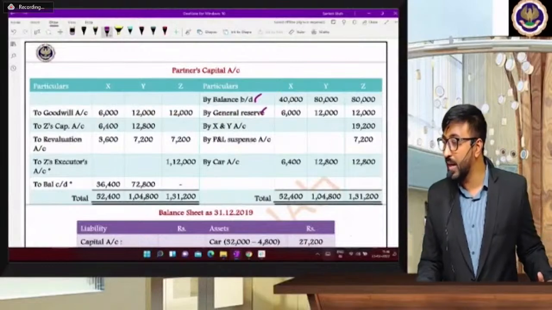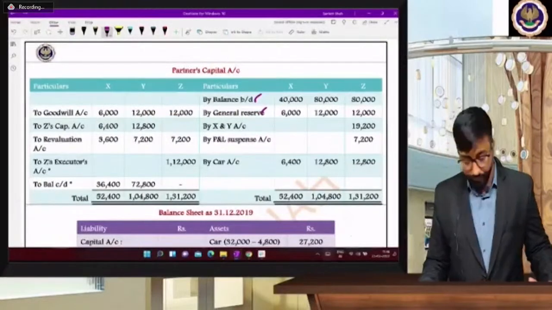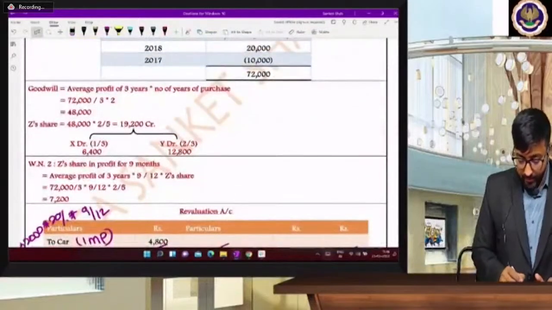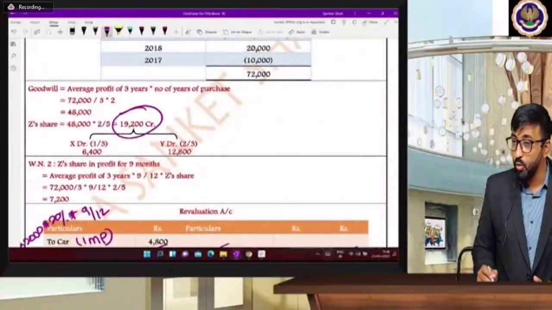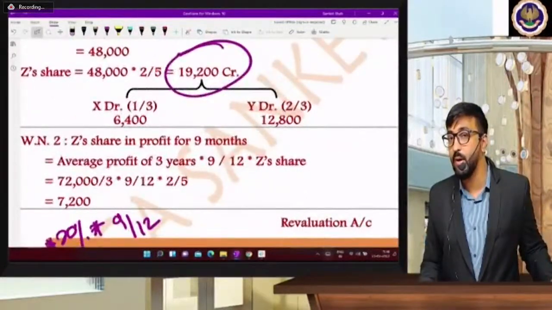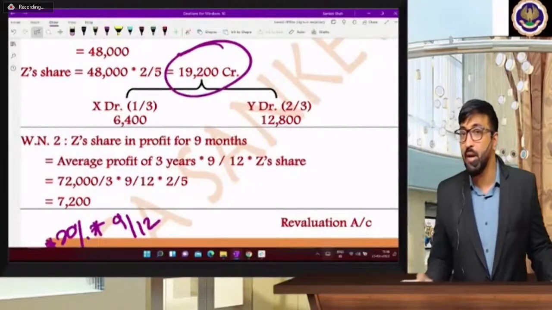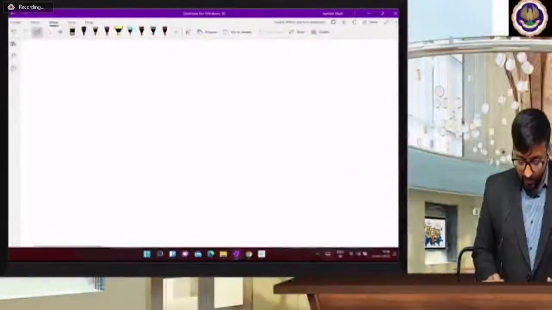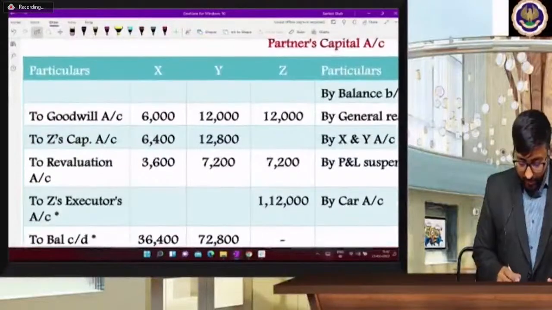Now, beta, goodwill adjustment. We have done the goodwill adjustment in working note 1. Who is getting this share? Z. Z is getting 19,200. And who will bring this share in the gaining, losing ratio? X and Y, 6,400 and 12,800. So whose account is debited? X and Y's accounts are debited.